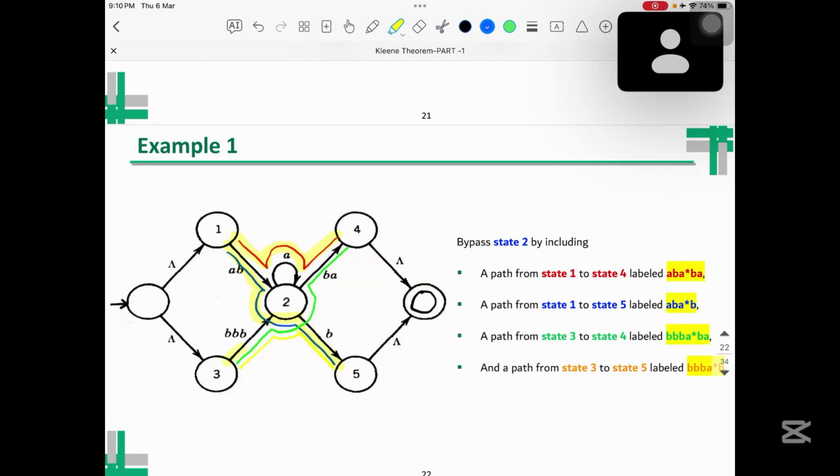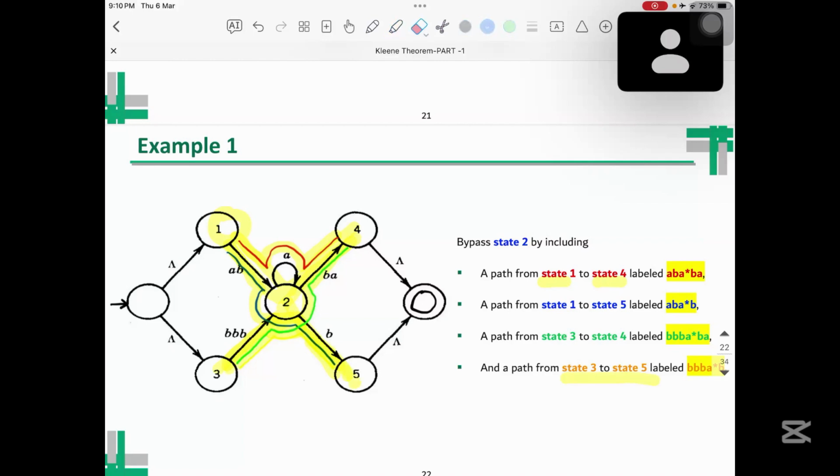And then from 3 to 4, and then 3, 2, and 5. So these are basically 4 paths: from state 1 to 4, from 1 to 5, from 3 to 4, and then from 3 to 5.